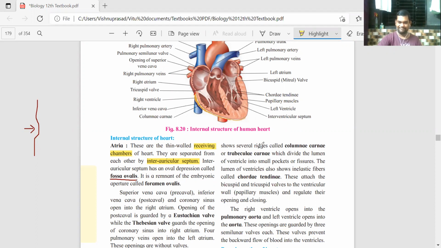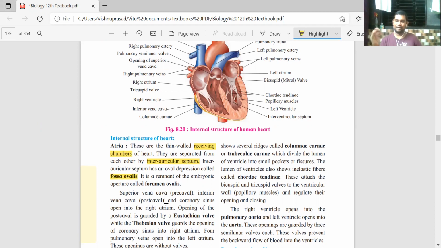Remember that word, fossa ovalis. In case of an adult heart, that depression is termed as fossa ovalis. But if the person was an embryo, at that time in this portion there was an aperture, an opening.